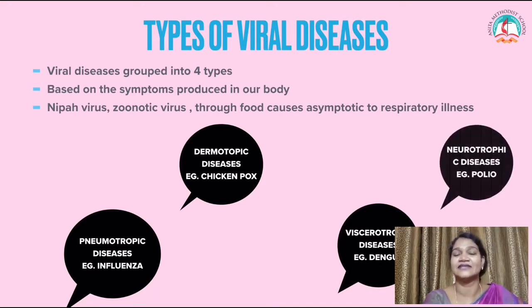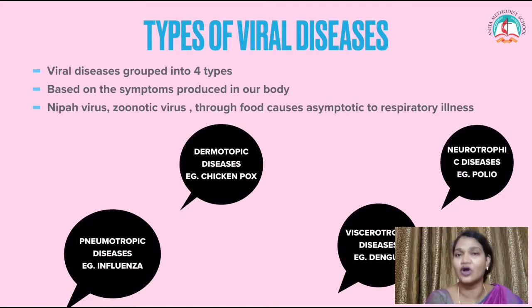Viscerotropic diseases. Example, dengue. The internal visceral organs get affected due to this disease. The fourth type is called neurotropic disease. Example, polio. This group of viruses attacks the nervous system of our body. So that's all about the types of viral diseases.